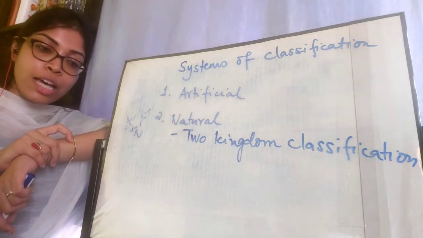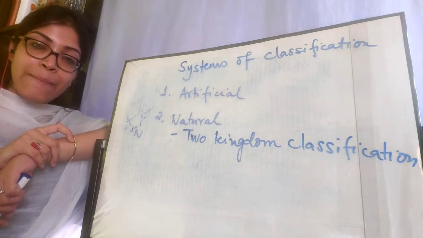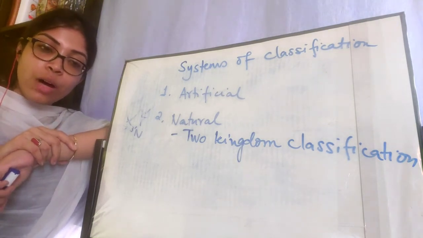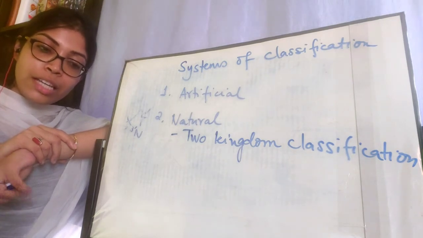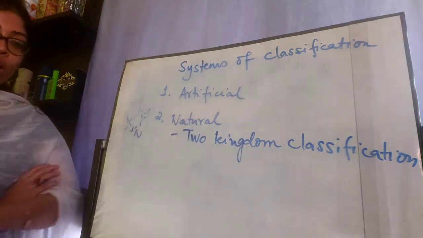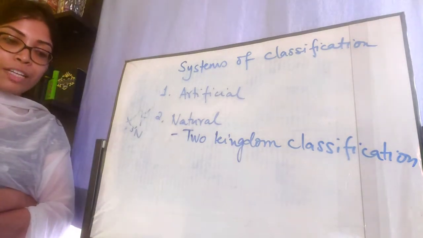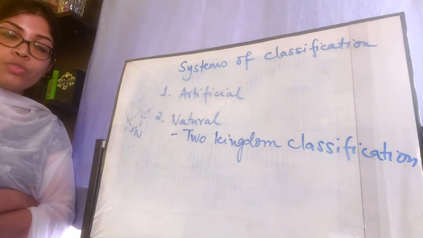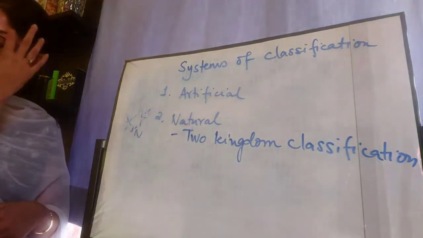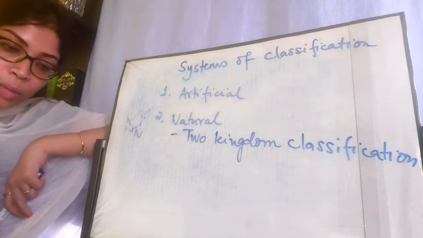He compiled the book Systema Naturae. The spelling is Systema, no E after Systema. Naturae, and any other spelling is incorrect. He introduced the binomial system of classification or nomenclature. What is the binomial system of nomenclature? When scientific names have two parts in their name, one the generic part and one the specific part, it is known as the binomial system of nomenclature.